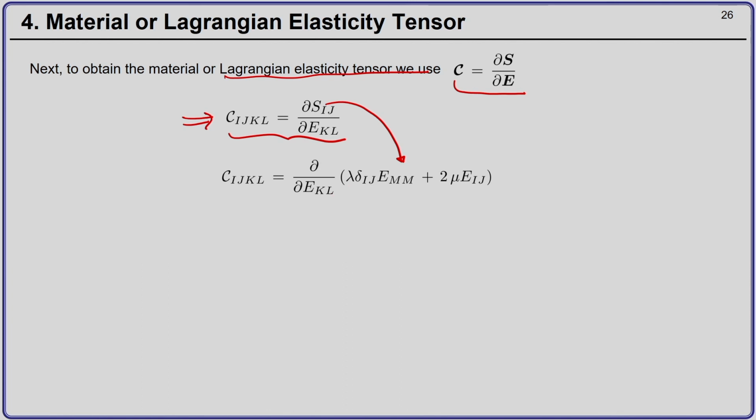And then I can open up the bracket. So now you know how to take the derivative. Delta is constant, lambda is constant, mu is constant.